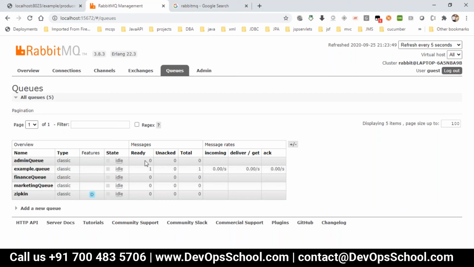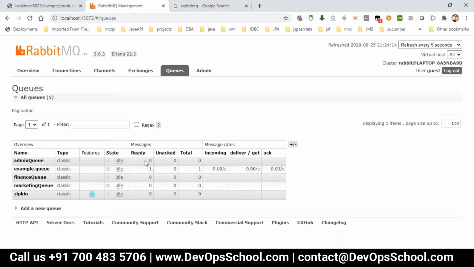So whenever your consumer comes, irrespective of any queue name, that's why it's not showing any ready status here. Before it was showing the ready status, but now it's not. It will be published to whatever queues you have, irrespective of anything. So it will be just a kind of broadcasting.